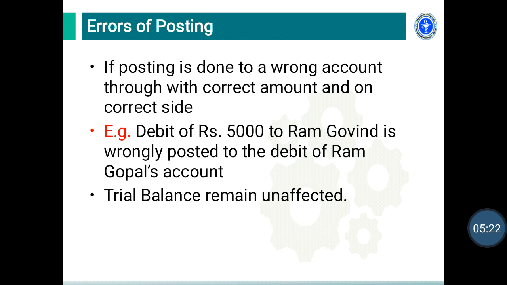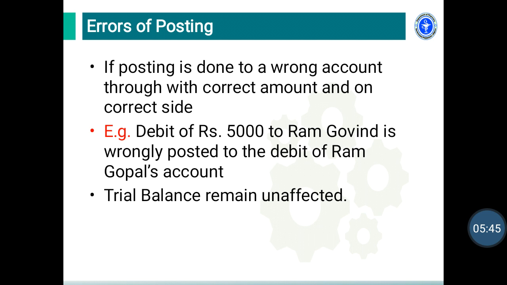Then the fourth type of error, error of posting. This error occurs if posting is done to a wrong account, though with the correct amount and on the correct side.